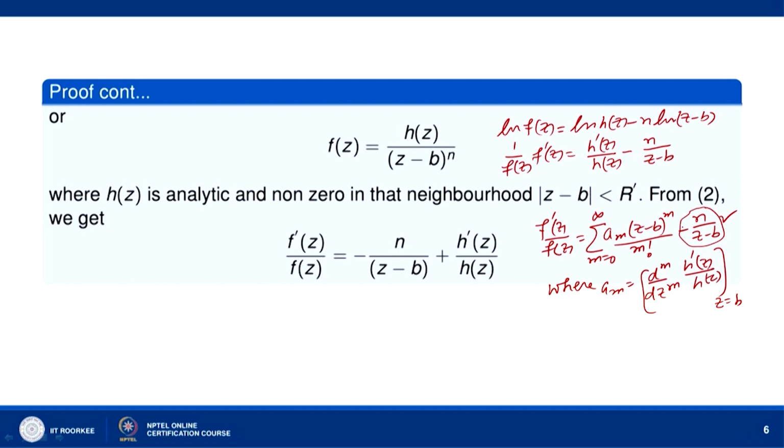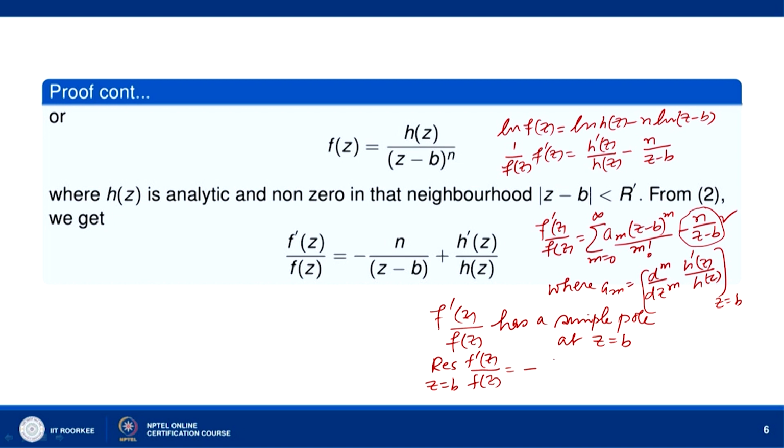Okay. So here we can say that f prime z over f z has a simple pole at z equal to b, and the residue of f prime z over f z at z equal to b is equal to minus n.